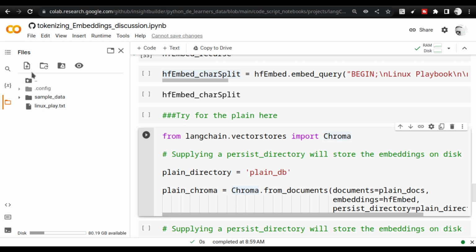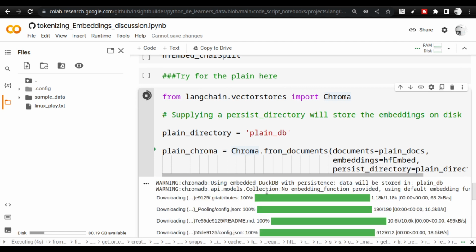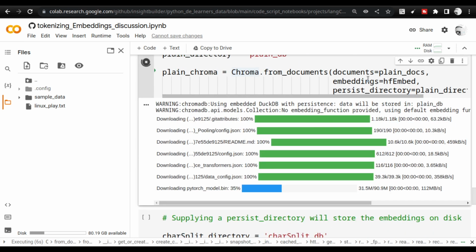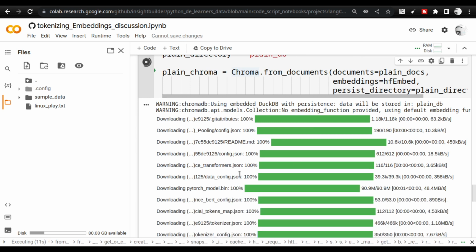Here there is no directory right now. There is no directory called plain DB. Once I execute this, you see that it starts executing. It says that it is using embedded DuckDB, and it also pulls the embedder. Every time you call the HF embed, it will pull the embedding model, then use it on the models, and then it will create the directory. In a moment it will create the directory. In this place it will be called plain DB. So you see this. This is what I was talking about.